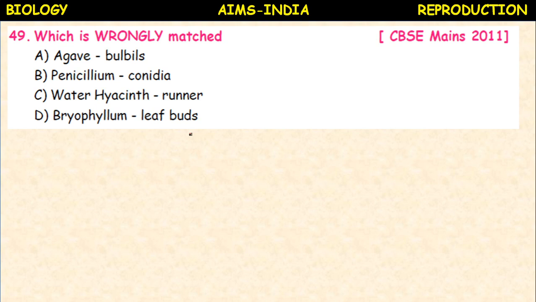Which is wrongly matched? Agave bulbils, Penicillium conidia, water hyacinth runner, Bryophyllum leaf buds. Okay, here you have to select the wrong one. Agave bulbils, okay, correct. Penicillium is a fungus, conidia, correct. Water hyacinth runner means example, this is wrong. Bryophyllum leaf buds, okay, correct. Okay, so the wrongly matched one is water hyacinth runner.